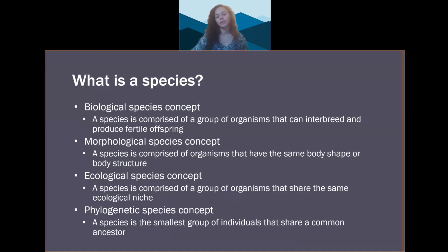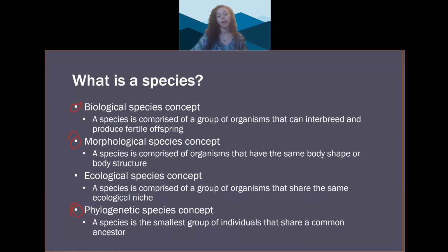Lastly, the only other species definition that you should be aware of, because there are about 20 total, is the phylogenetic species concept. This states that a species is the smallest group of individuals that share a common ancestor, a common ancestral species. This also can be applied to sexual and asexual organisms. This definition is useful at times in determining how species are related. It's based on evolutionary history. It uses similarities in body features and DNA sequences to figure out how species are related. This definition can also be a bit subjective because we as scientists have to decide how similar the DNA sequences have to be in order to be considered the same species.